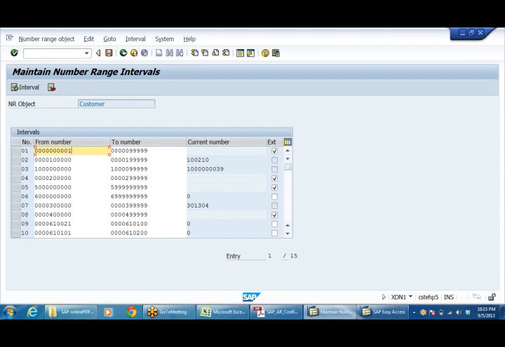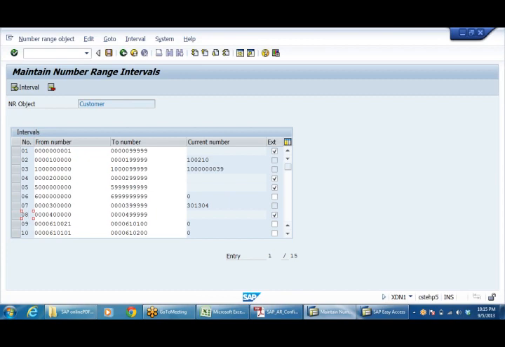I didn't get you. What is that? Now, if you create individual customer accounts, and in the details you assign that to a particular group, the grouping and the reporting, the system will manage, right? See here, first of all, you have to create the number range.